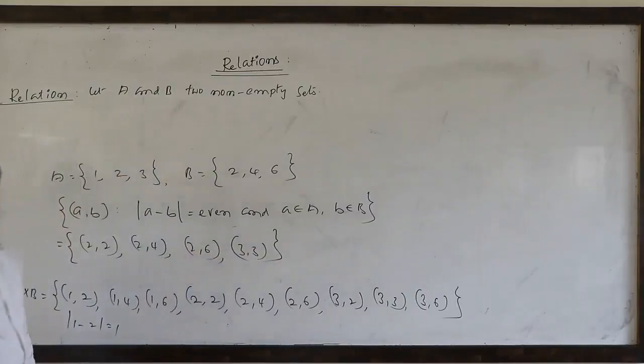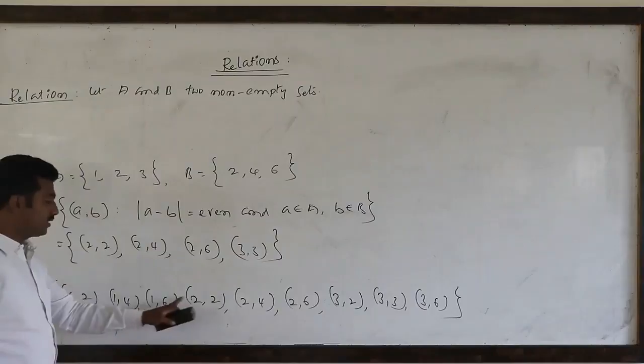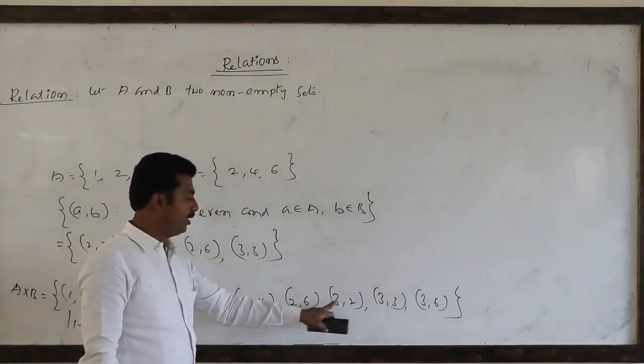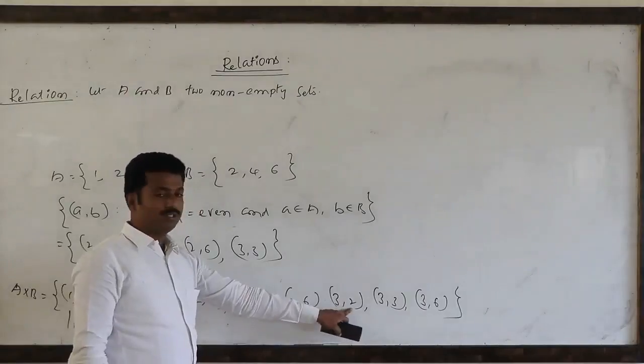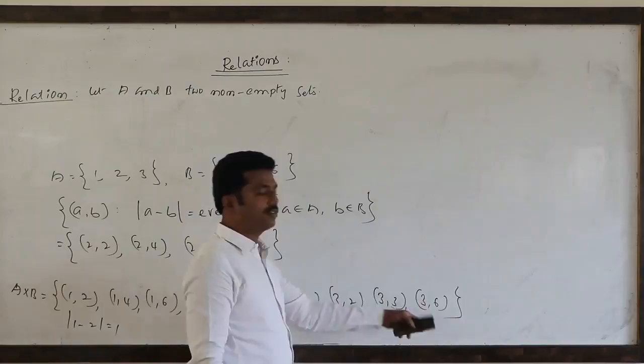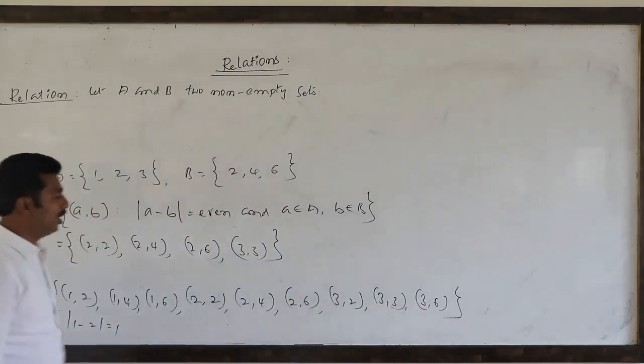No other ordered pairs: (3,2) means 3 minus 2 is 1, odd; 3 minus 3 is 0, even; 3 minus 6 means 3, also odd.